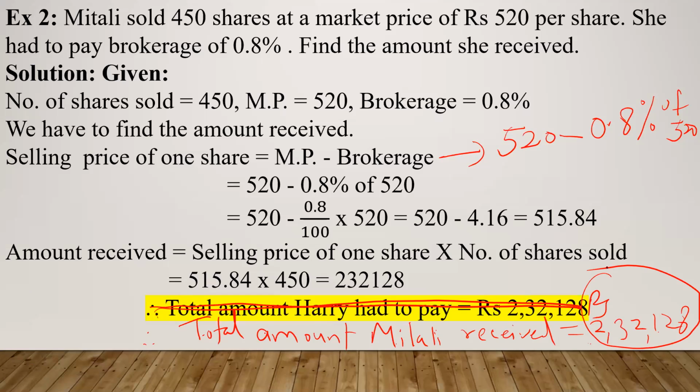Okay. So to find out the amount received, first of all, you have to find out for one share. Means you have to find out selling price of one share. That we know, market price minus brokerage. Everything is given to you, calculate it. When you get the selling price of one share, multiply it by number of shares, you will get the total amount received after selling 450 shares. Okay.